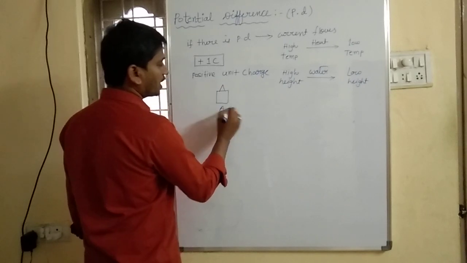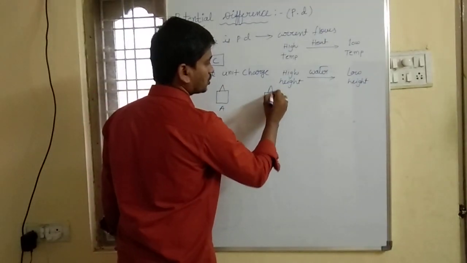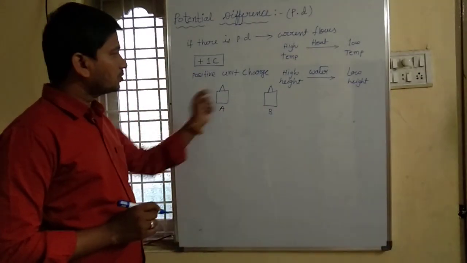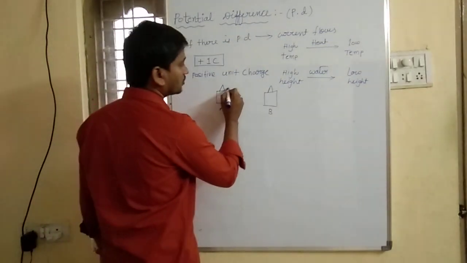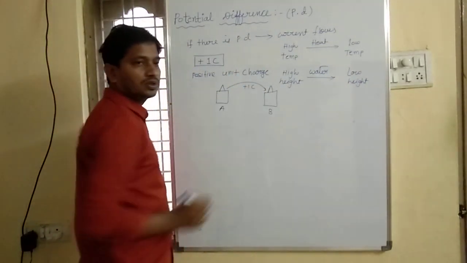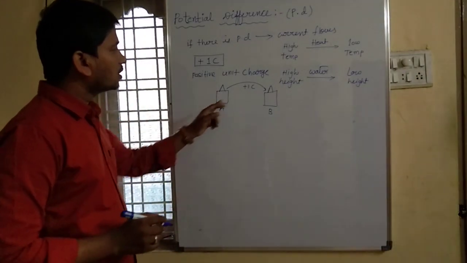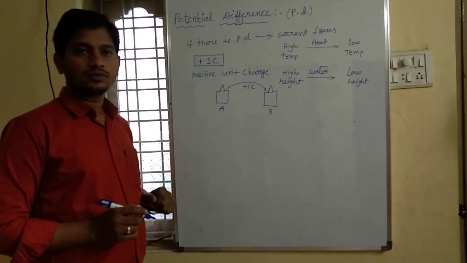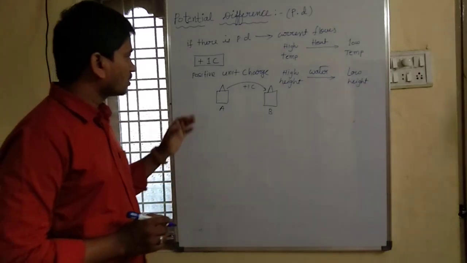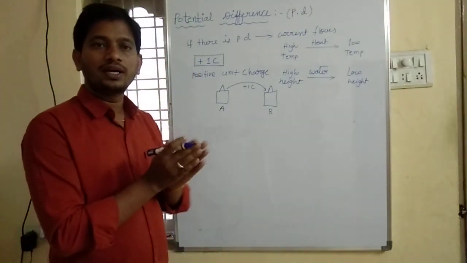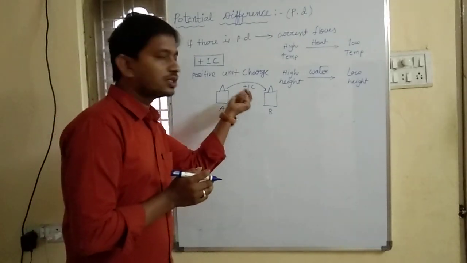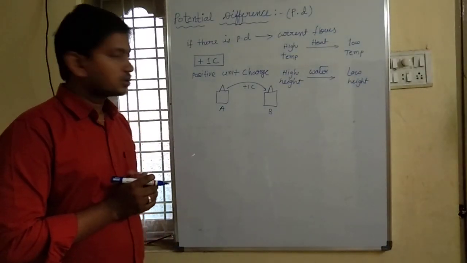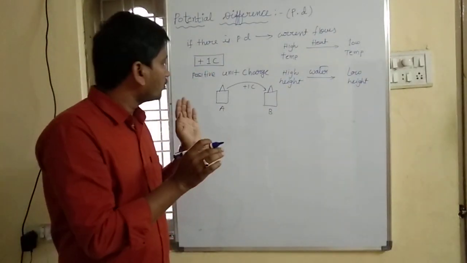Here I have one house A, and here I have another house B. Now I want to transfer 1 coulomb positive unit charge from house A to house B. For that I have to do some work to move this unit positive charge from house A to house B. Then only that positive charge will move.